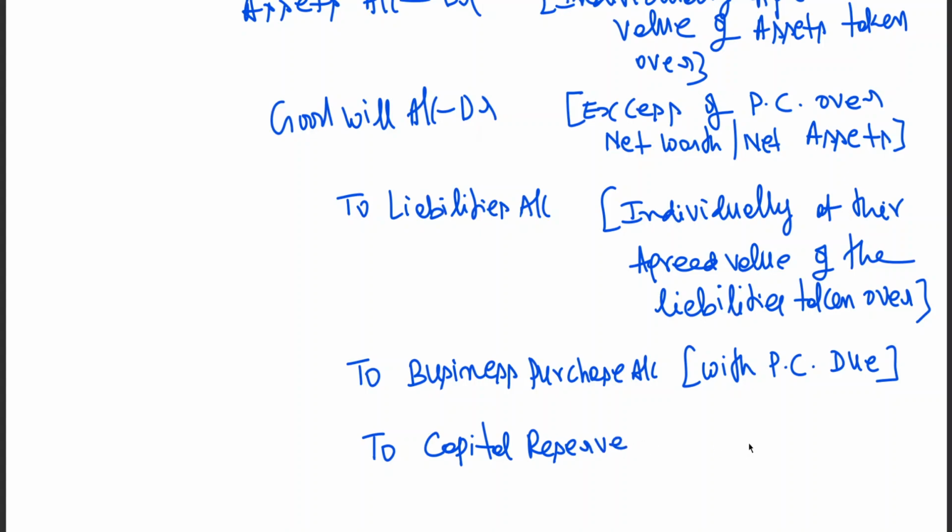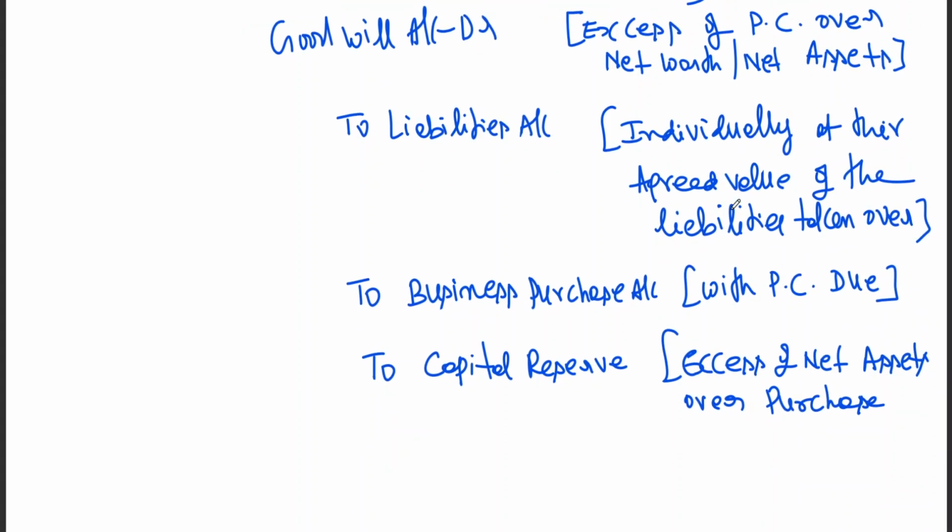Capital reserve, that is excess of net assets over purchase consideration. Excess of net assets over purchase consideration. Clear? This is the entry for recording of assets and liabilities, or we can say entry for incorporation of assets and liabilities.